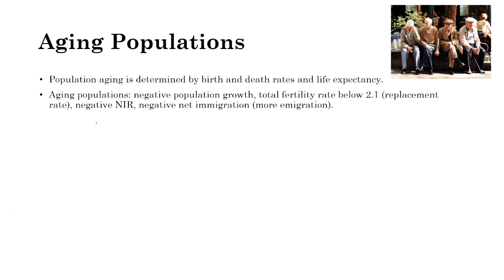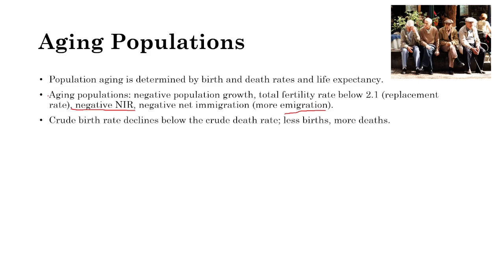This doesn't automatically mean that the NIR is negative, because maybe we have a birth rate above or right at the death rate, but we see a lot of emigration. That's an aging population. So it's a really, really low NIR, oftentimes negative. If it is negative, we could conclude that it is an aging population for the most part.